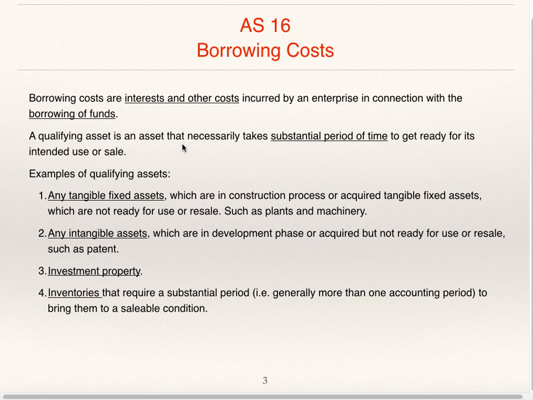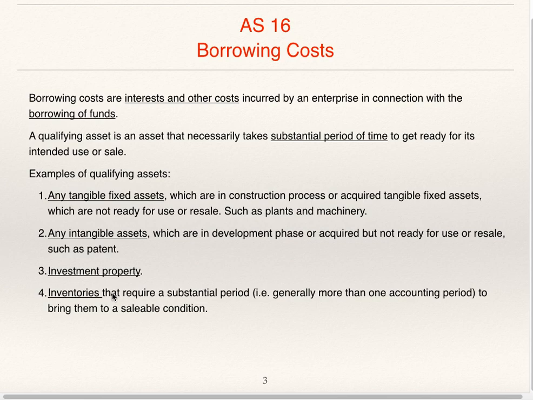A qualifying asset is an asset that necessarily takes a substantial period of time to get ready for its intended use or sale. Examples of qualifying assets are any tangible fixed assets, any intangible asset, investment property, and inventories. In case of tangible fixed assets which are in construction process or acquired tangible fixed assets which are not ready for use or resale, such as plant and machinery, any intangible assets which are in development phase or acquired but not ready for use or resale, such as patent.